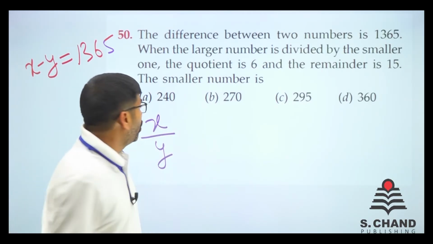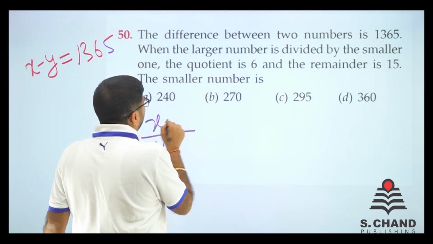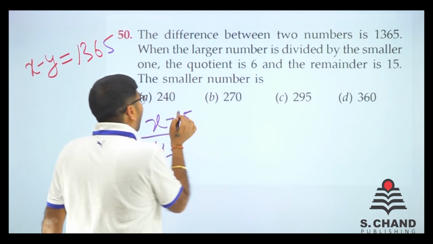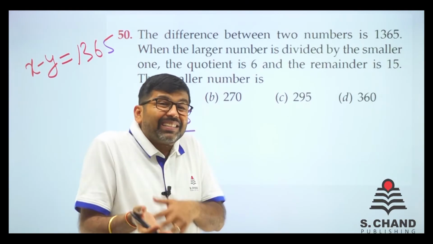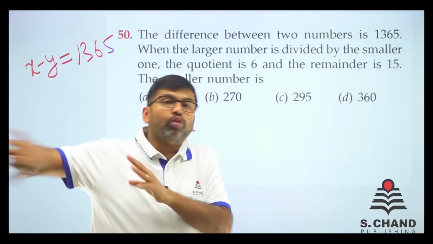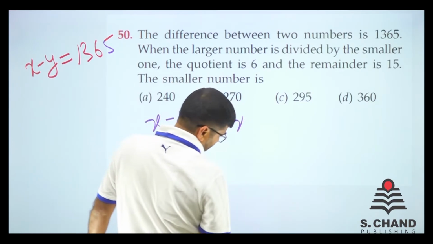Remainder means if you subtract this 15 from the actual number, it is fully divisible, because that is just the remainder. When you remove that remainder and you divide it, now it is 6.